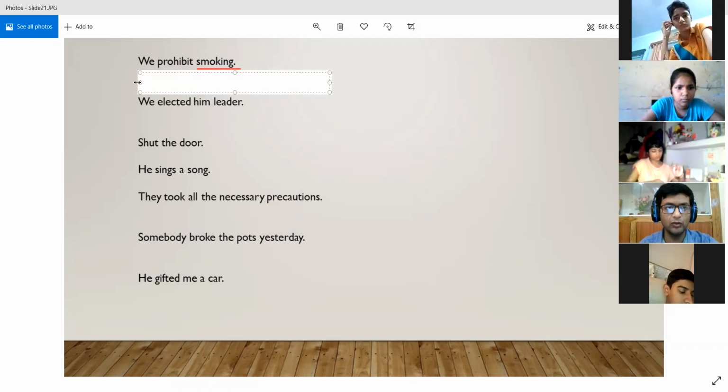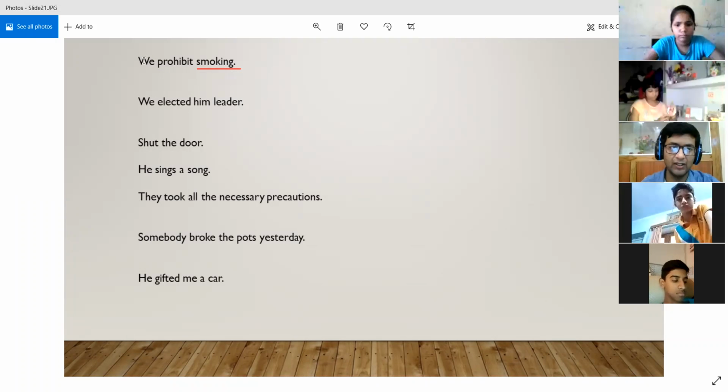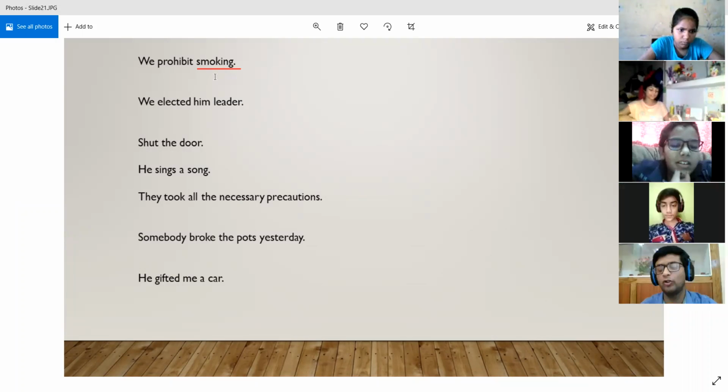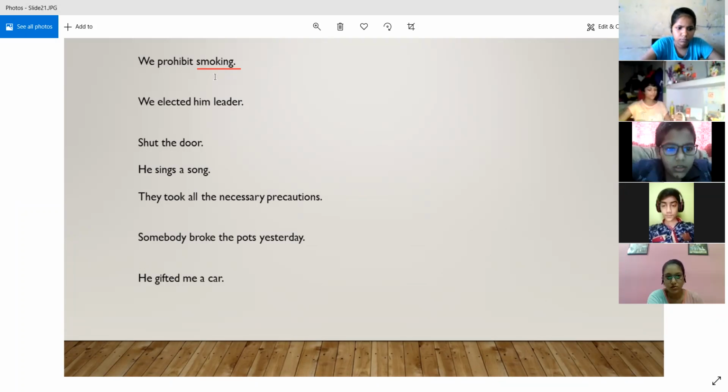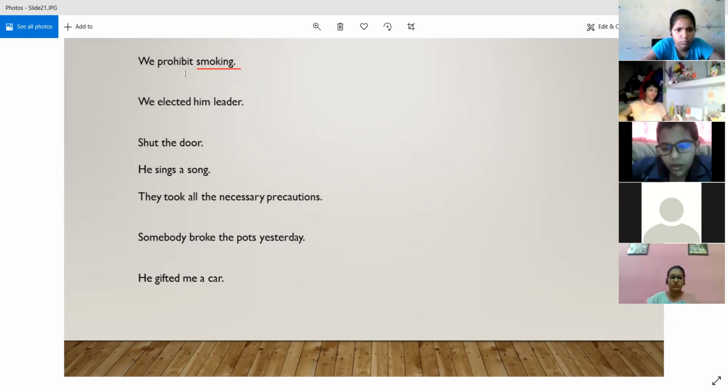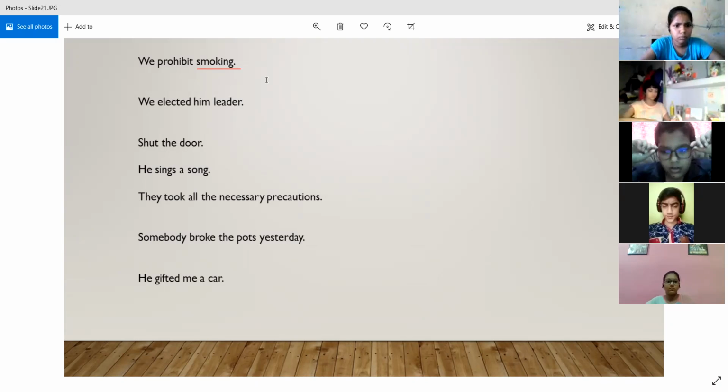Over here you see we have the subject also, we, and we have the object also. So here there is no concept of hidden object or subject, because in imperative sentences you is the hidden subject. But over here we have the subject present. So we are not going to use the be verb as it is, because it is used in imperative sentences, and this is not an imperative sentence.